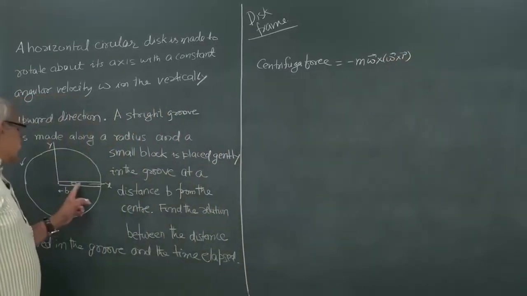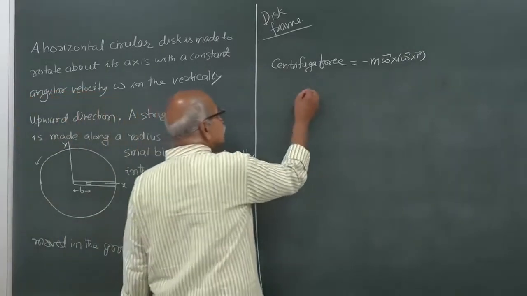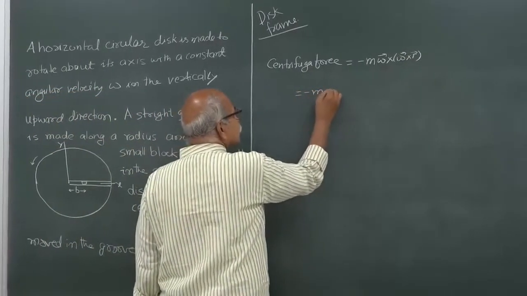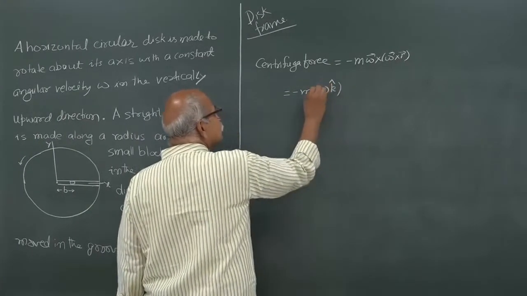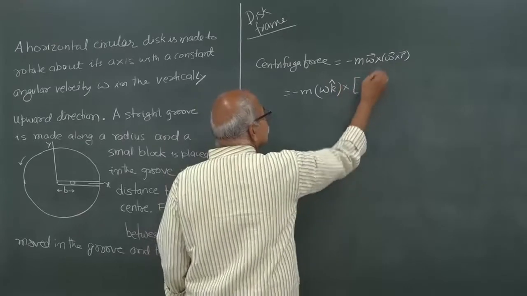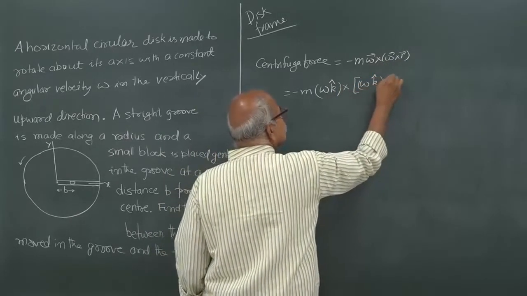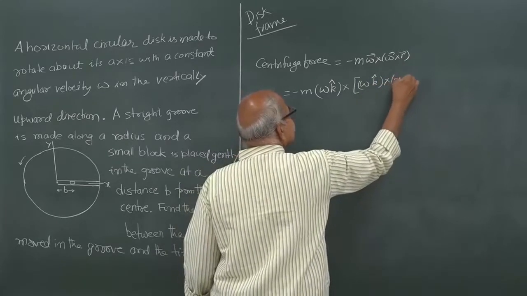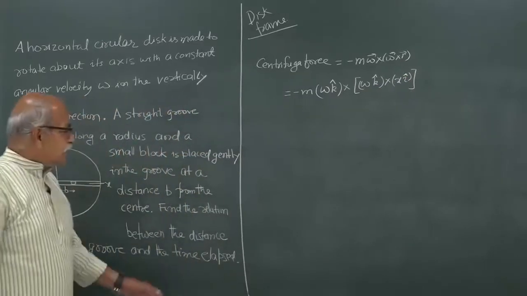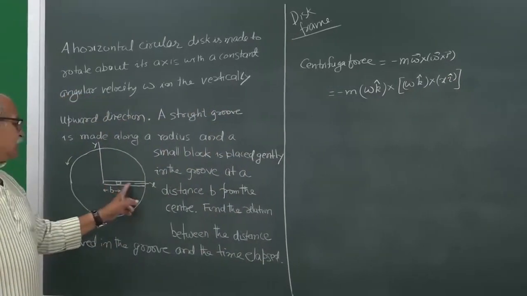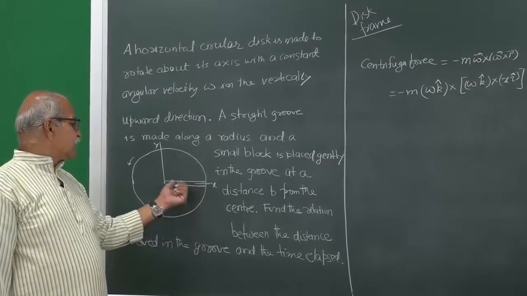If the particle is somewhere here at a distance x from here, then this is minus m, omega is omega k cap, cross r, where r is x i cap. At a time t, it has already covered a distance x, and so the r vector is x i cap.